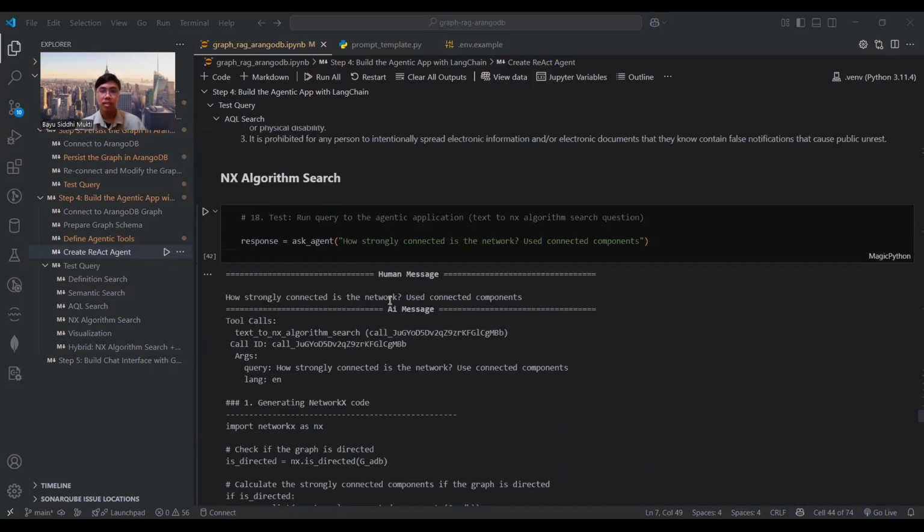The fourth question is a difficult question because we have to do a graph analysis with an algorithm to answer it. The model successfully selects the NetworkX algorithm search to handle this type of question. It then generates the appropriate code, executes it, and reads the result to the user.